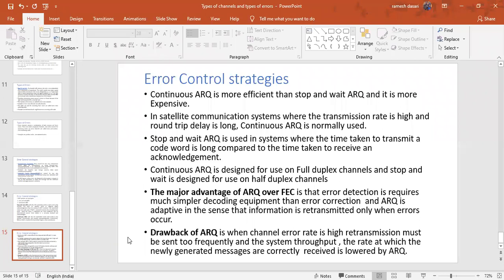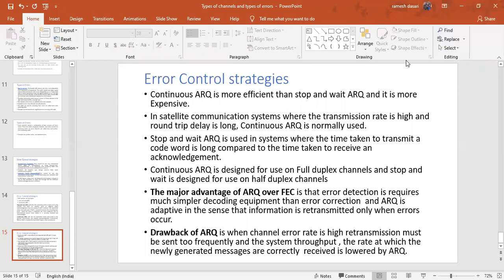You can go through all those points. Clearly I have written them from various textbooks. Look at those points. Easy. You can remember easily. Continuous ARQ on full duplex channels, and stop and wait is designed for use on half duplex channels.